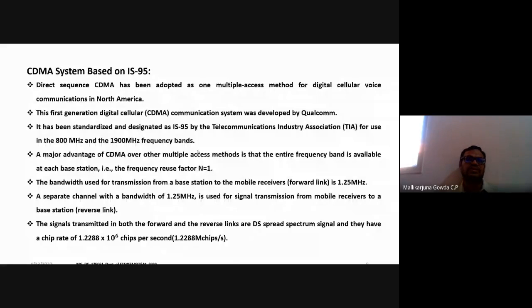I also said the bandwidth is used for transmission in the uplink and downlink, or reverse link and forward link. The forward link is from the base station to the mobile station or mobile receivers. Forward link or downlink, that is the same. Then from mobile users to the base station is the uplink, or reverse link. The channel bandwidth used is 1.25 megahertz.